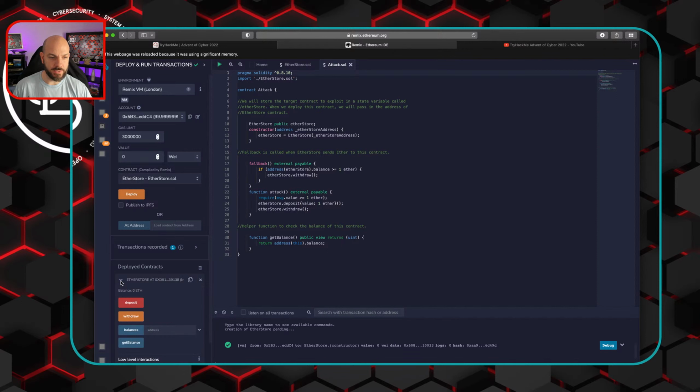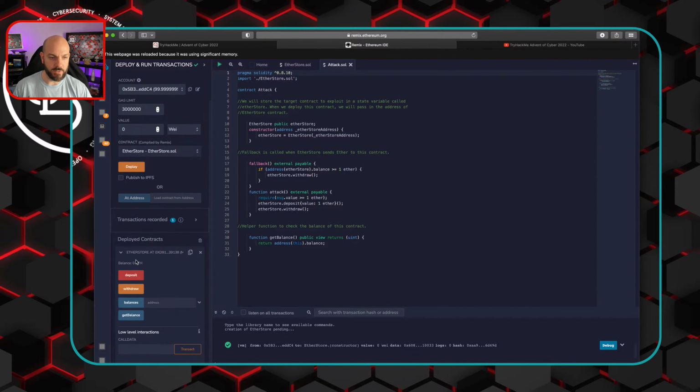Okay, when we did that, it deployed contracts down here. We have a balance of 0 ether. Since this is all made up, we probably can mess around and maybe give ourselves some ether. Let's go deposit 10 ether.